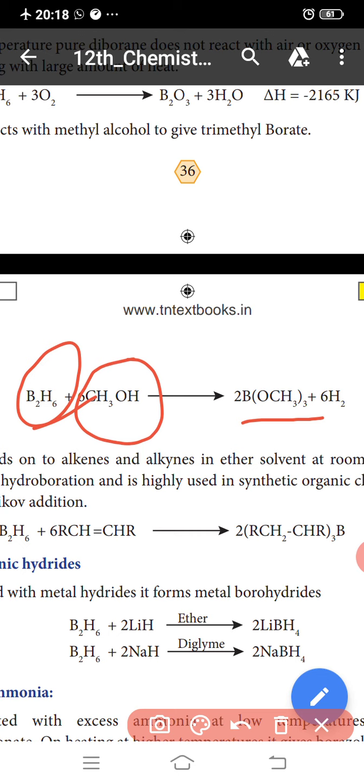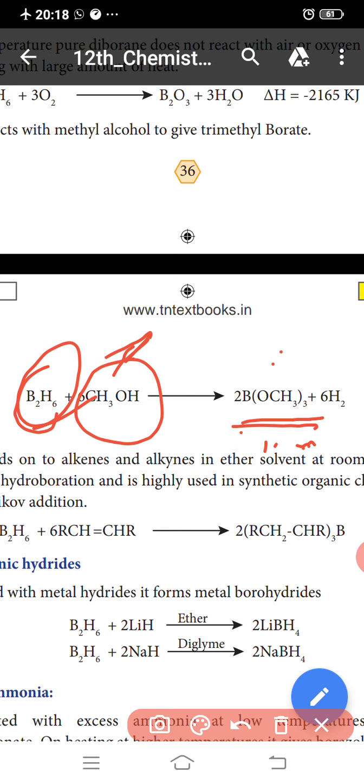The methyl alcohol formula is CH3OH, methanol. Trimethyl borate means 3 methyl groups are present, B(OCH3)3.